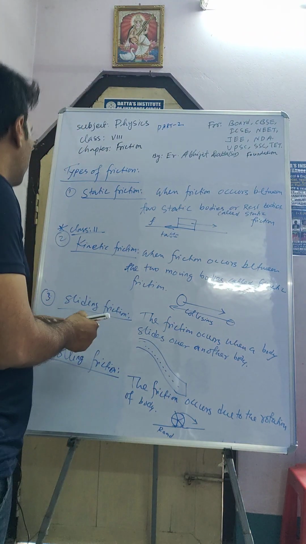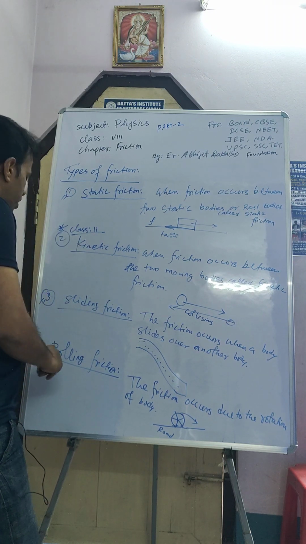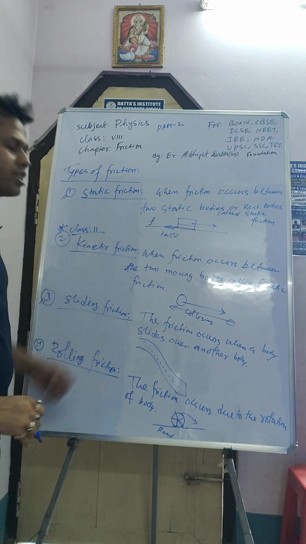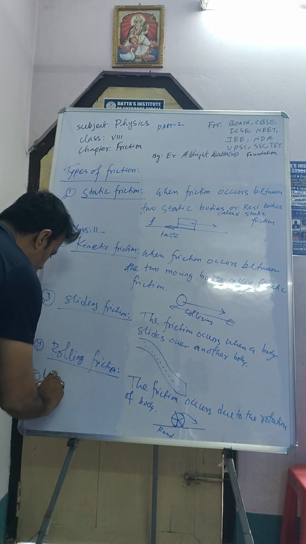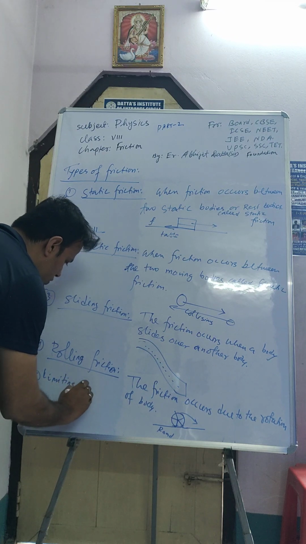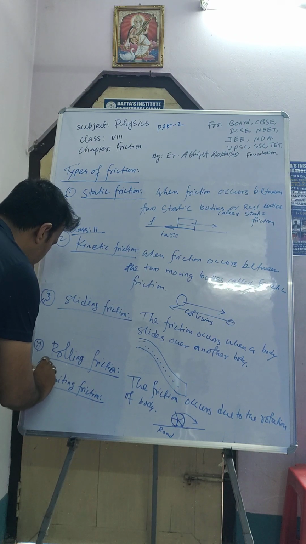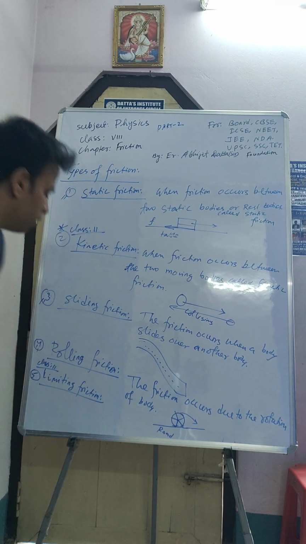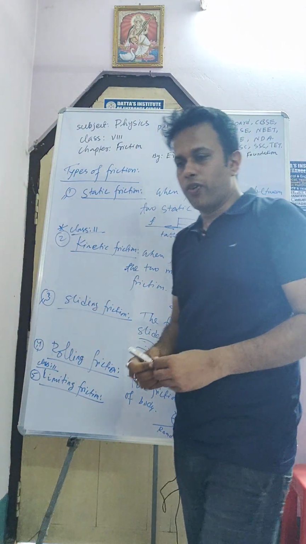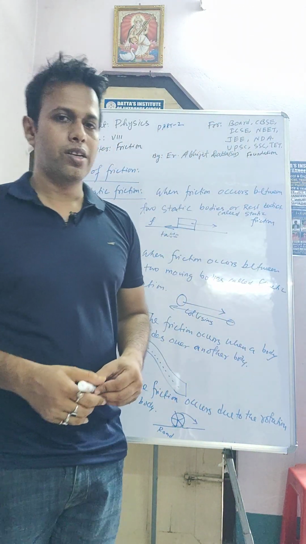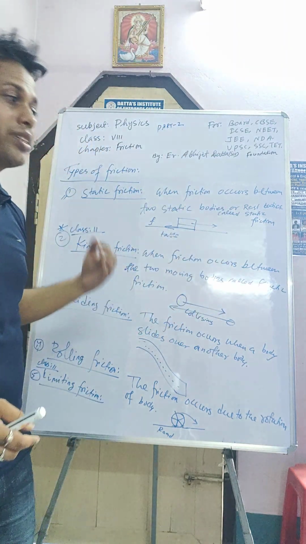Okay, so these four are in your syllabus: static friction, kinetic friction, sliding friction and rolling friction. There is another type of friction, that is limiting friction. I am writing here. Limiting friction. So what is limiting friction, sir? You will get this one in class 11. Limiting friction is the maximum value of friction for which a body tends to move from its position.